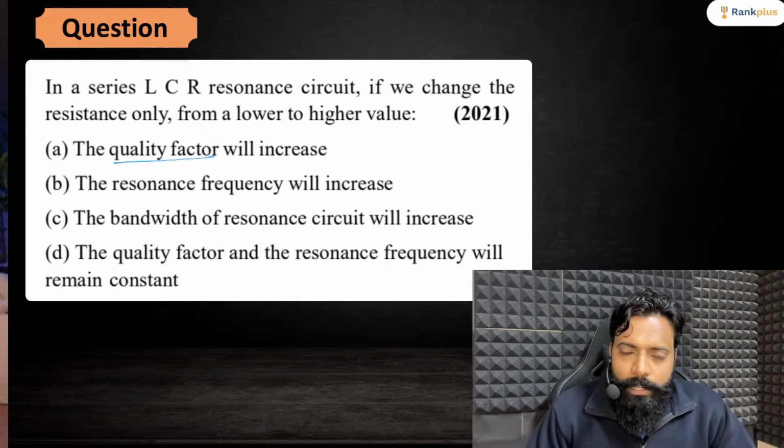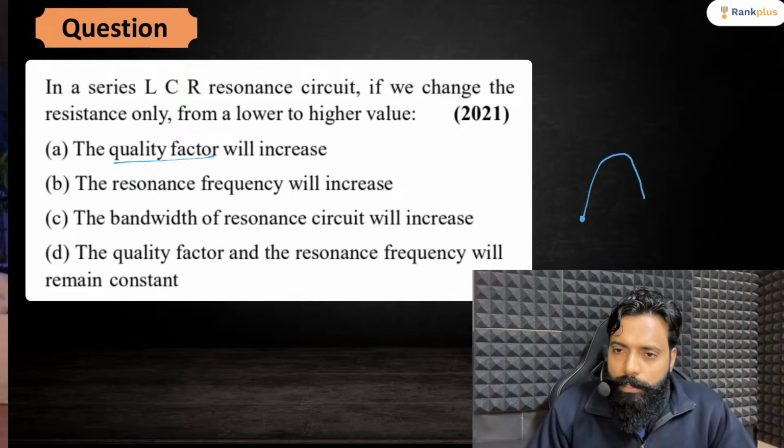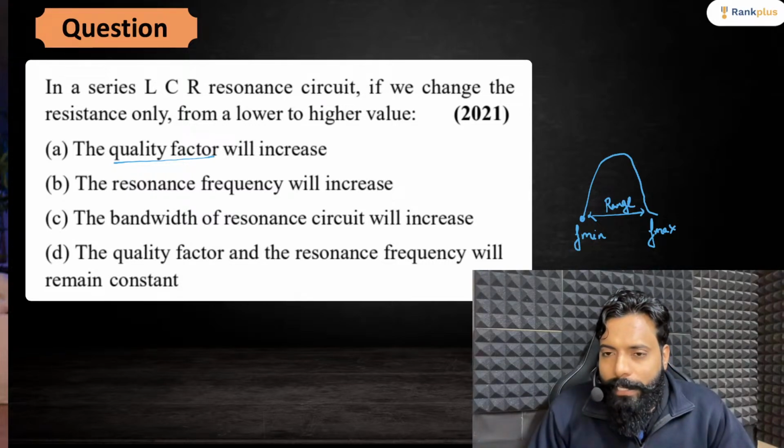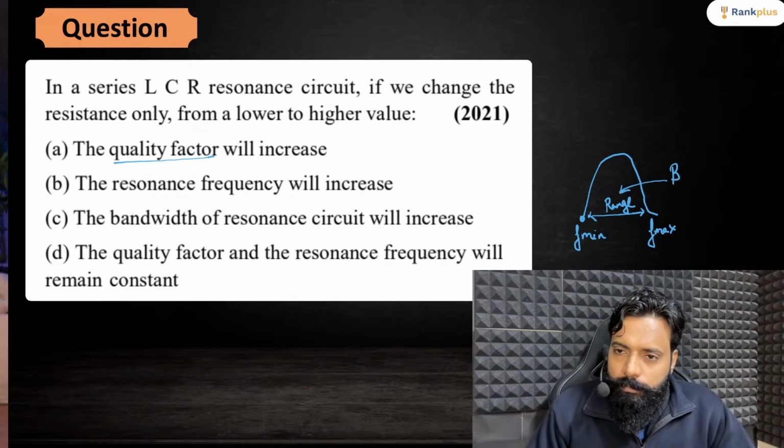In that quality factor graph, you get the minimum frequency and the maximum frequency, right? The range from the minimum to the maximum frequency is known as bandwidth.